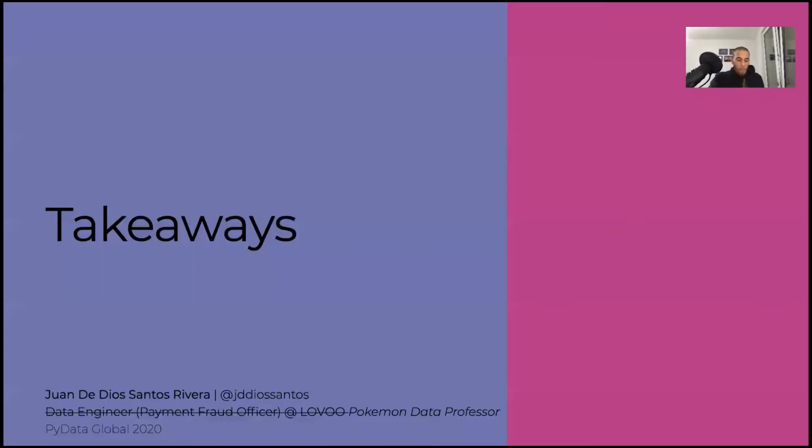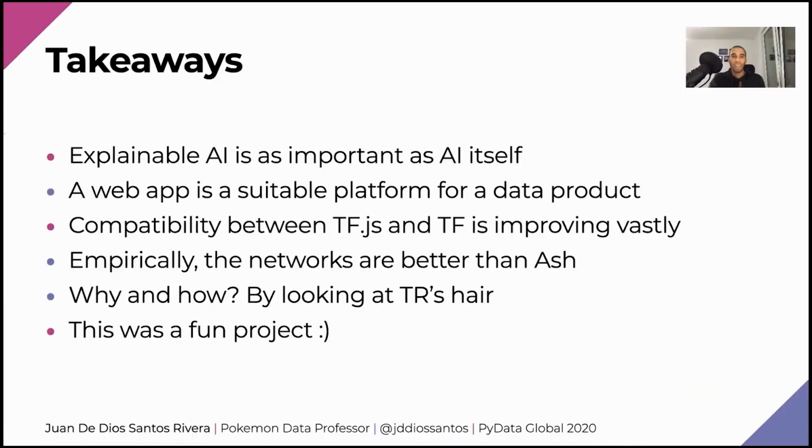So, that was it. Now for the takeaways. I want to end this by saying that, in my opinion, explainable AI is as important as AI itself. As we keep building and deploying artificial intelligence solutions everywhere, we need to keep in mind that these tools, as great and amazing as they are, are not fully easy to understand.